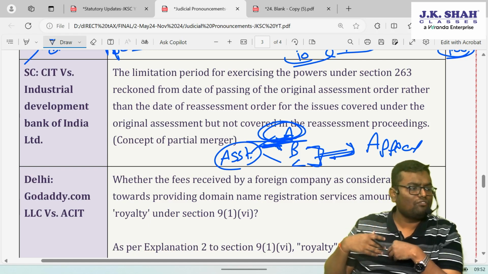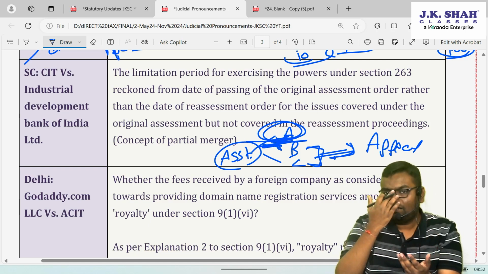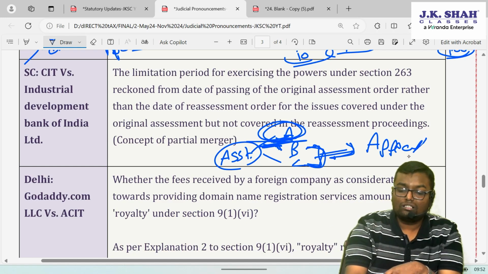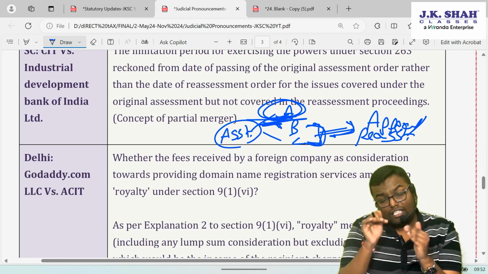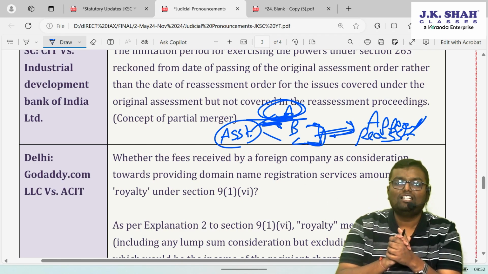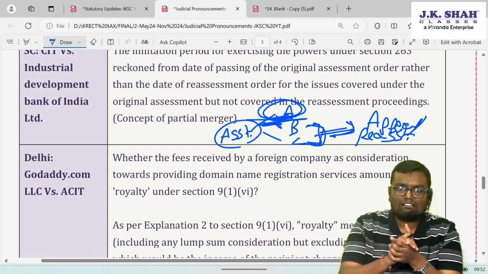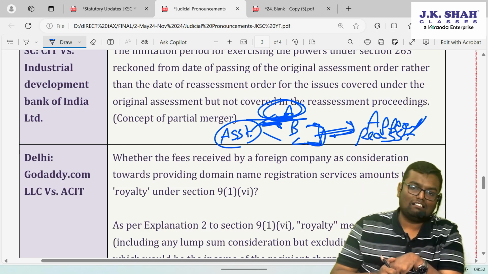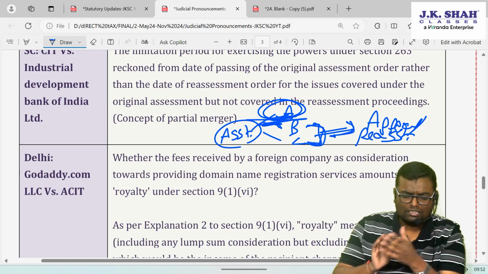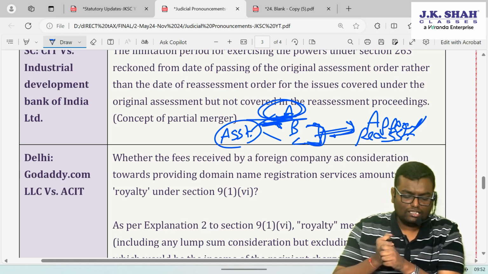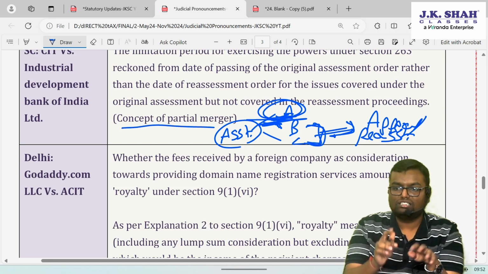The example I gave of appeal is applicable even for reassessment. If there are 2 matters which have gone for reassessment and they are to be revised, the period will be reckoned from that reassessment order. But for a matter not considered in reassessment, the 2 years will be reckoned from the original assessment. That has been held in other judgments also. So this concept is already covered in the lecture. It is nothing new, the concept of partial merger, as we call it.